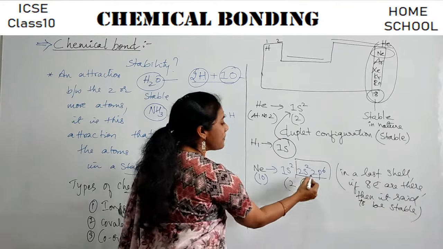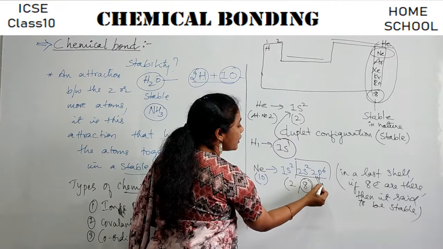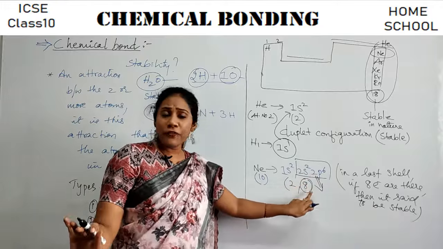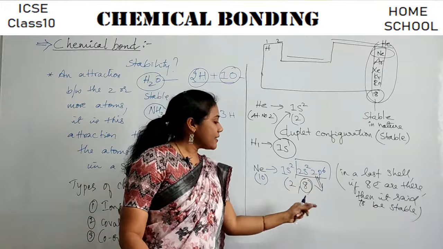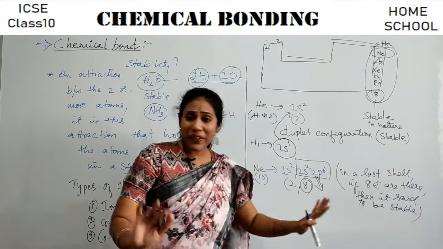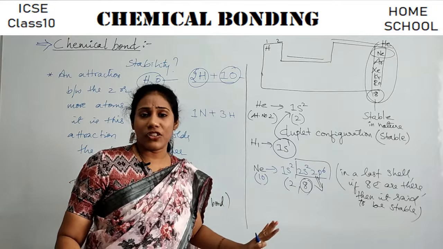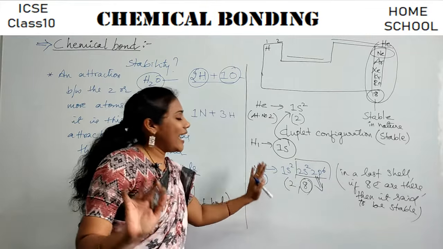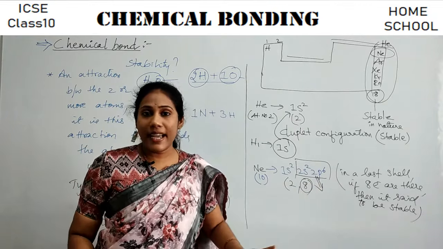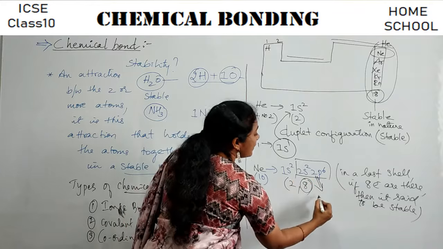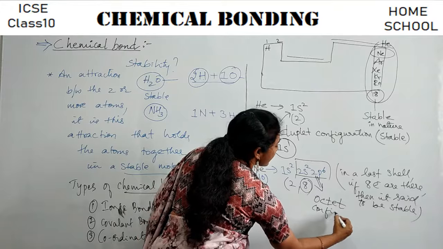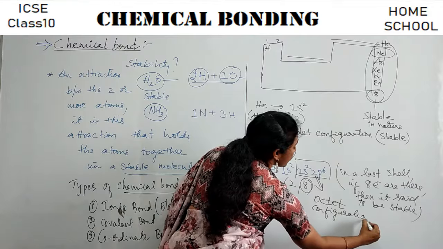Okay, so this particular electronic configuration, if you observe, the last shell can be the third shell, fourth shell, fifth shell, or anything. In the last shell, if you have 8 electrons, then it is said to be having a stable electronic configuration. Then that particular element or atom is said to be stable. Okay, it is happy with whatever electrons it has, right? Say this particular electronic configuration is called octet configuration.